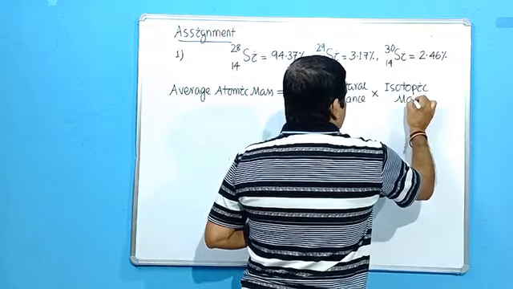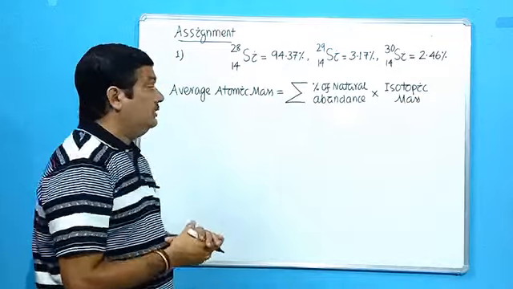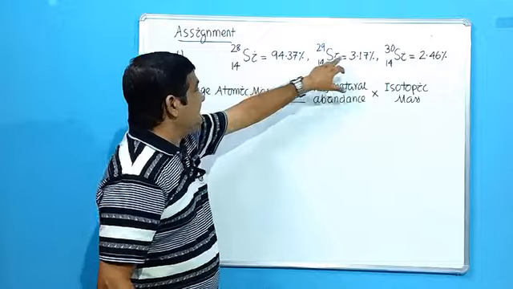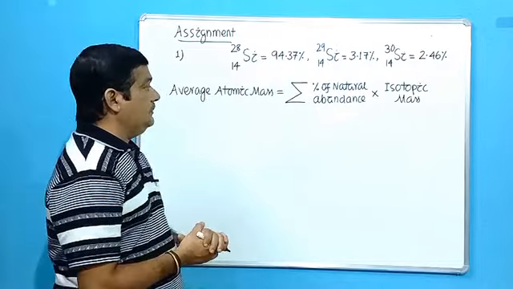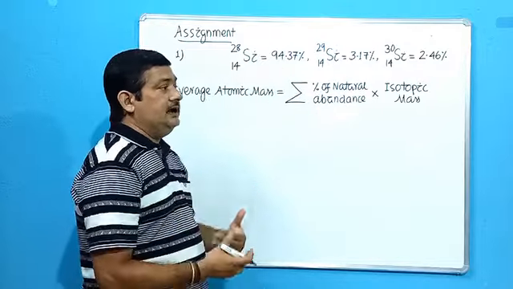So these are the isotopic masses and these are the percentages of natural abundance. Simply you have to add them up.